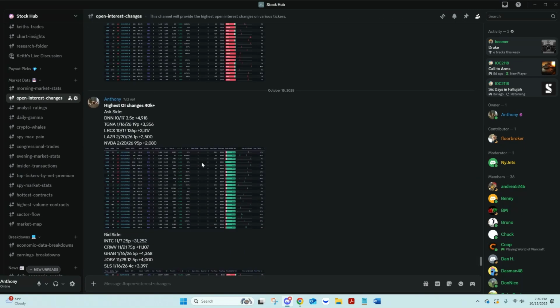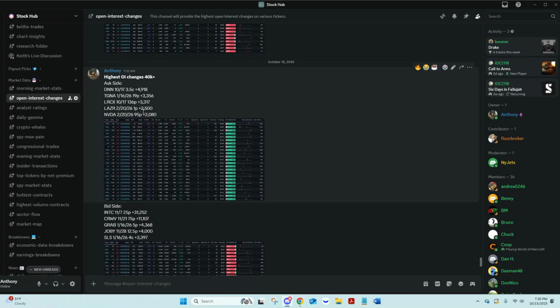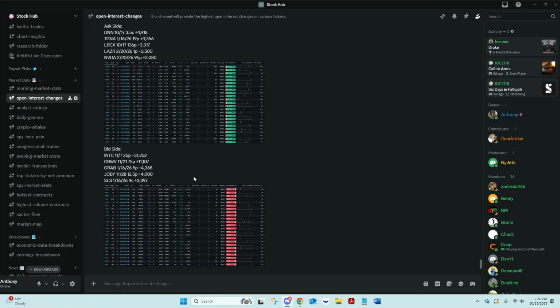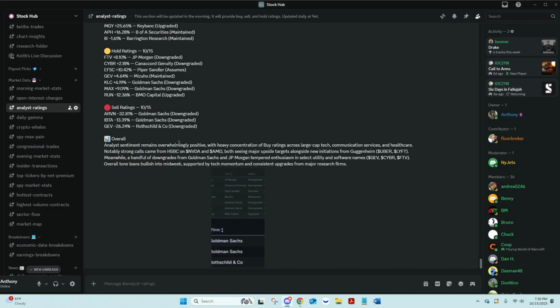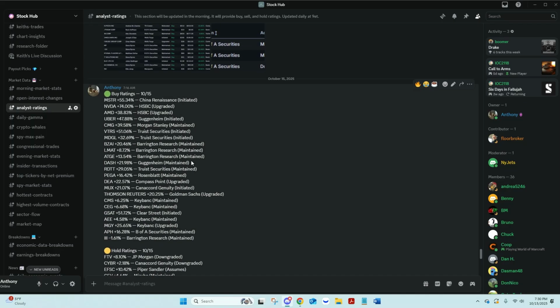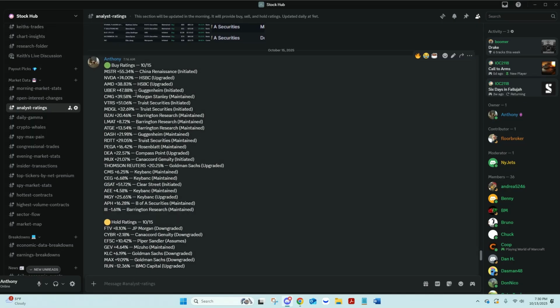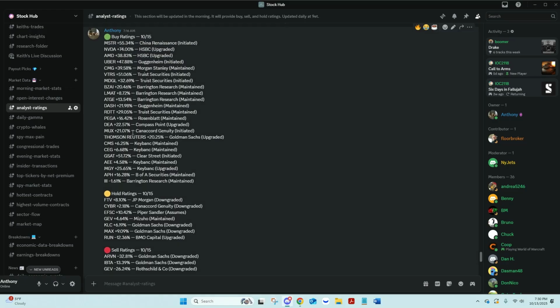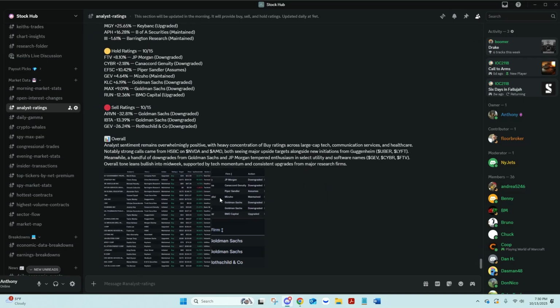Open interest changes. This one's more simple. I'm just going to point out the open interest changes here from the ask side and bid side flow. Analyst ratings, you're going to have a deeper breakdown on these. I'm going to pull in some of that data here. I'm going to let you know what's being maintained, initiated, downgraded, all of that. So lots of data here as well with the charts.